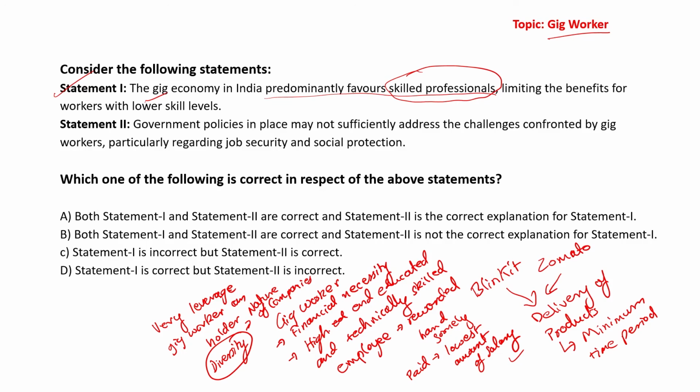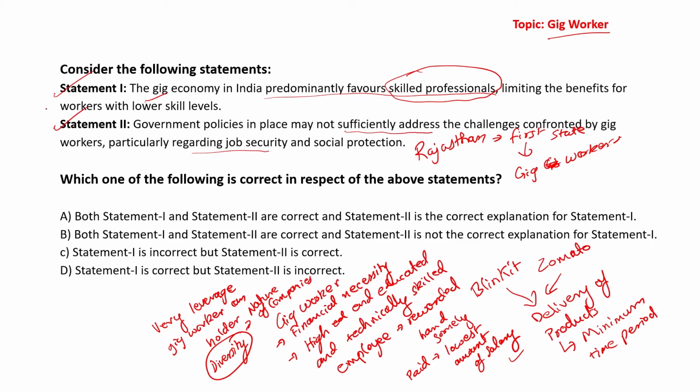Second statement, government policies in place may not sufficiently address the challenges confronted by gig workers, particularly regarding job security and social protection, absolutely. Second statement is also correct. Rajasthan though became the first state which provided security to gig workers. Alright, rest of the states are still to come up with such protection plan, and even central government has not worked upon it.